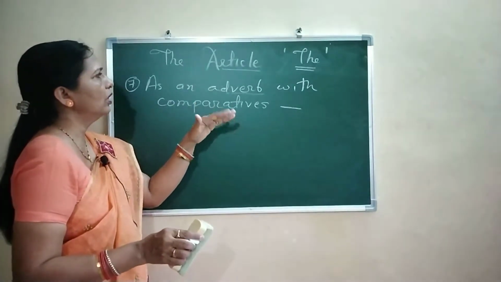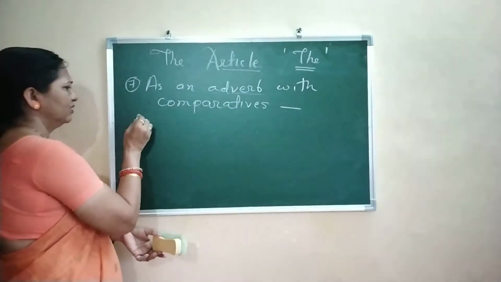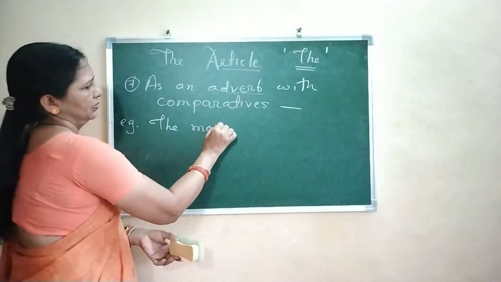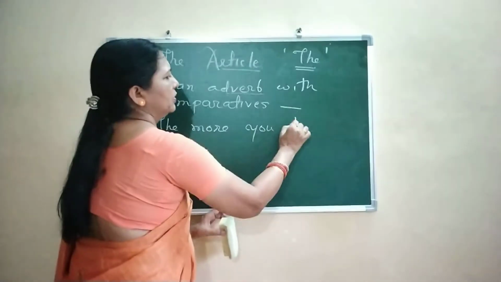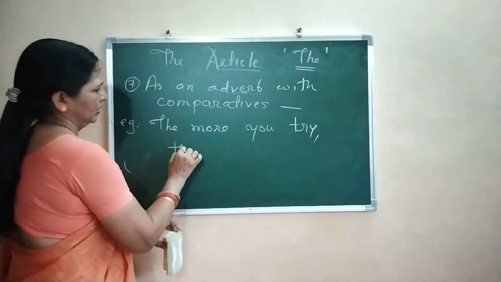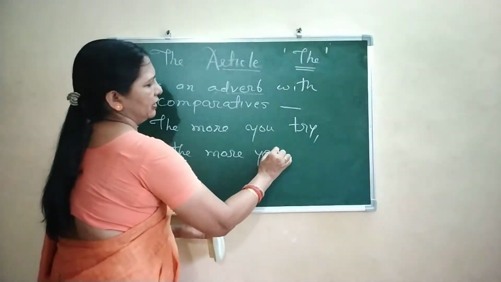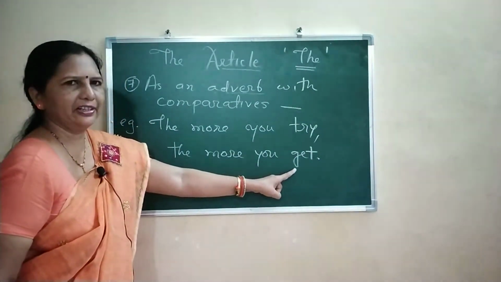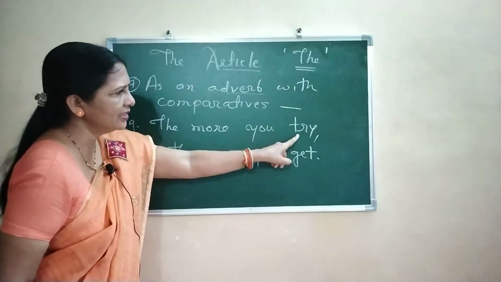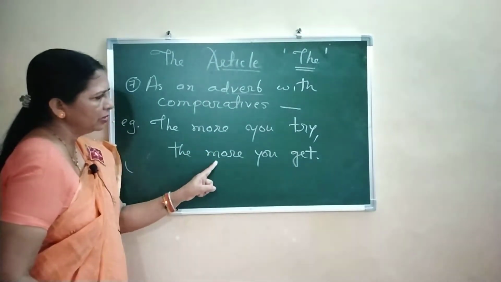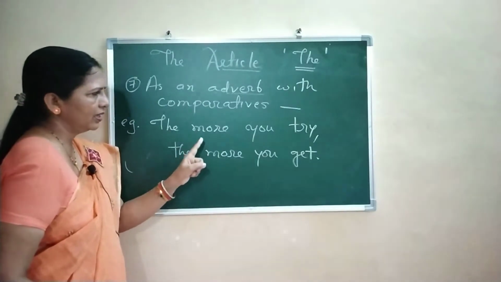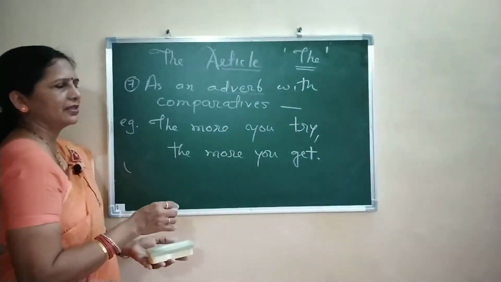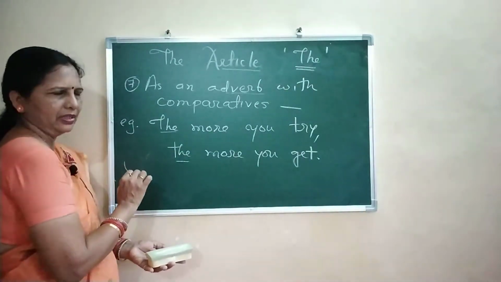These are called comparatives. It will be very clear when you read the example. The more you try, the more you get. So the comparison is between trying and getting. Which is the adverb here? These are the verbs, and these are the adverbs. Here more is the adverb. Here also more is the adverb. So when such comparisons are there, you have to use the.